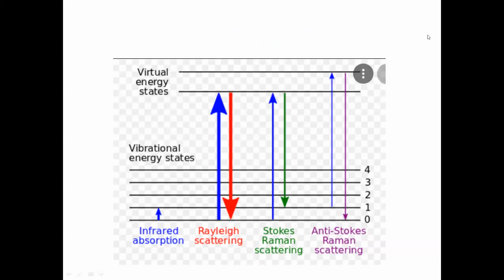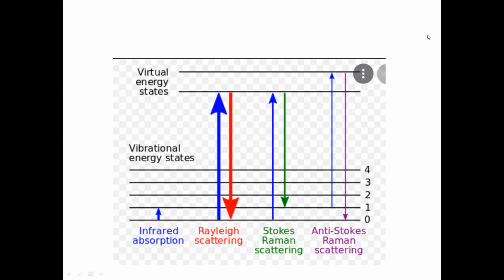So may I ask a question, sir? In the previous slide, the anti-Stokes spectrum had an energy greater than nu zero, so its peak should be higher. Please see this slide, then you will get more clarity.